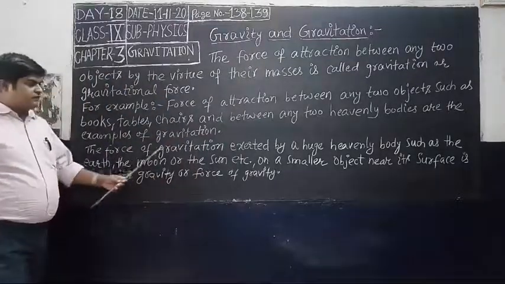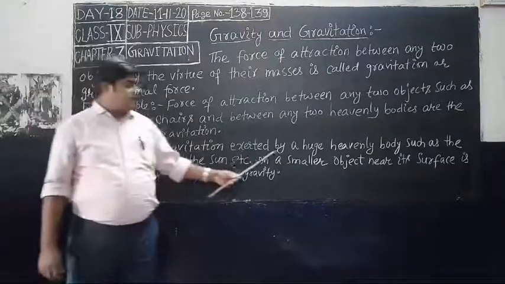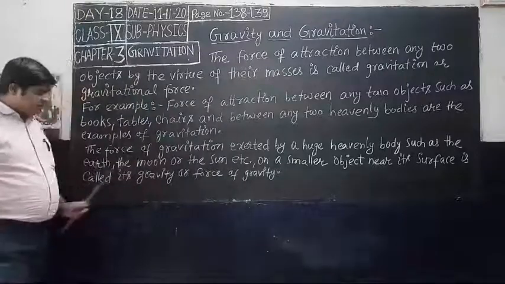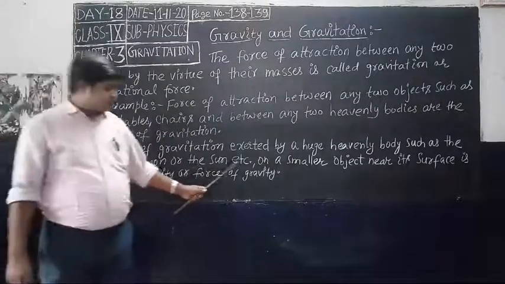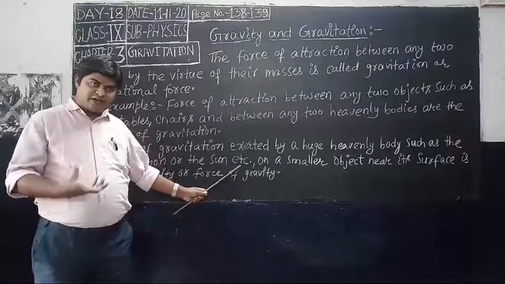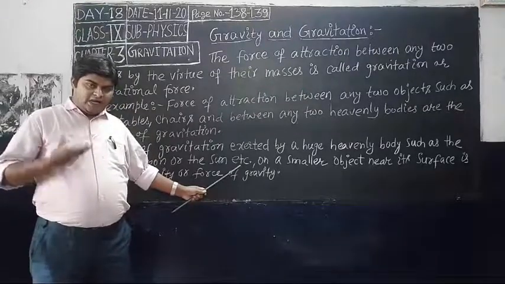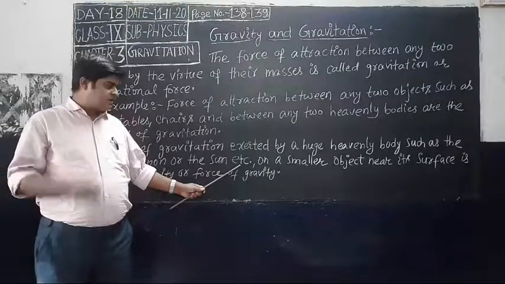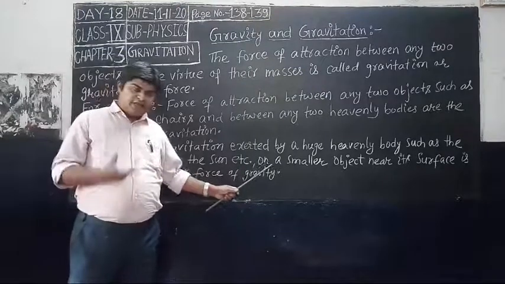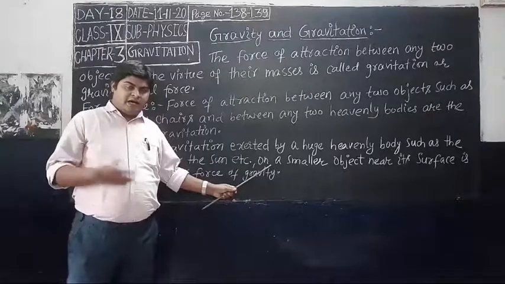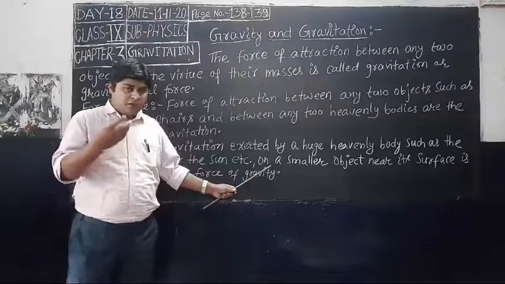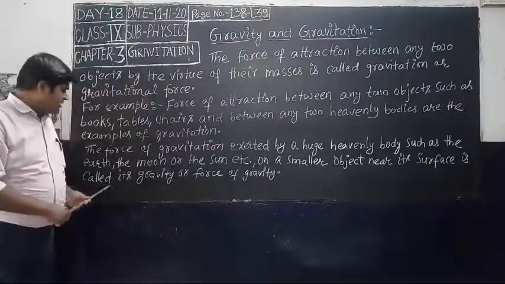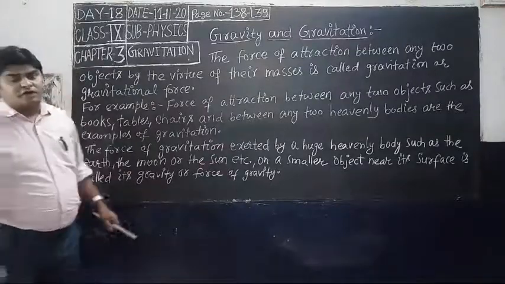The force of gravitation exerted by huge heavenly bodies such as the Earth, Moon or the Sun, etc. That means the force of attraction exerted by celestial bodies like the Sun, stars, Moon, Earth on a smaller object near its surface is called its gravity or force of gravity.